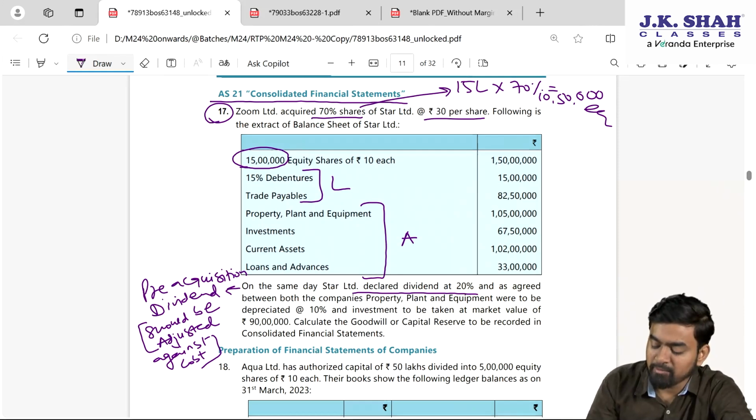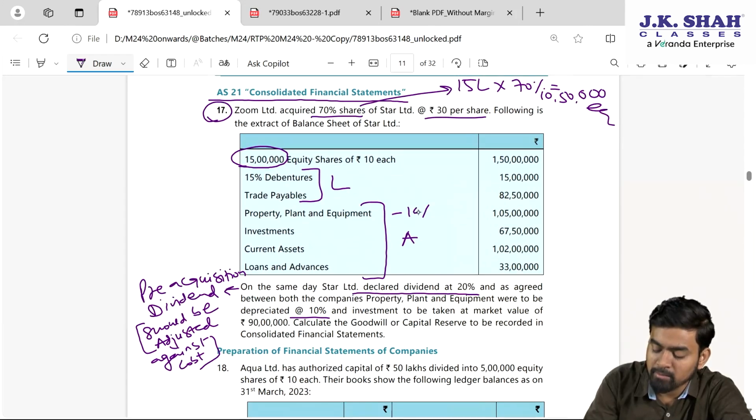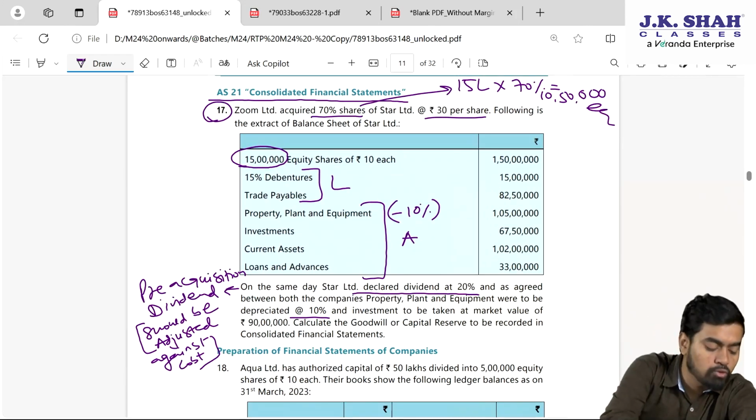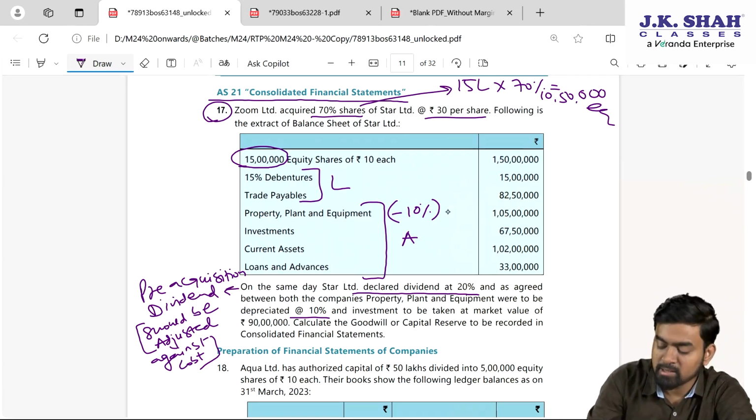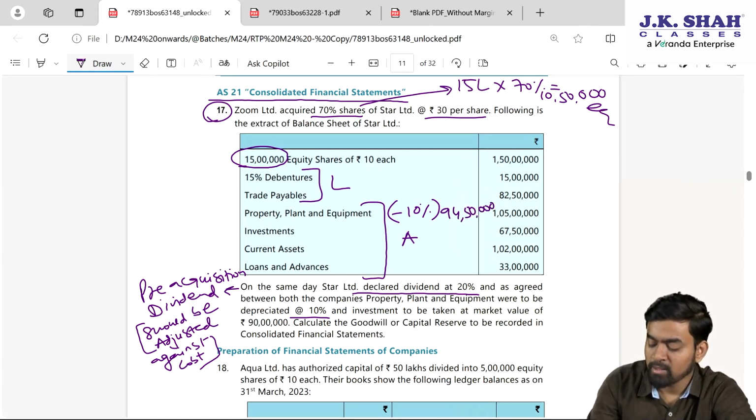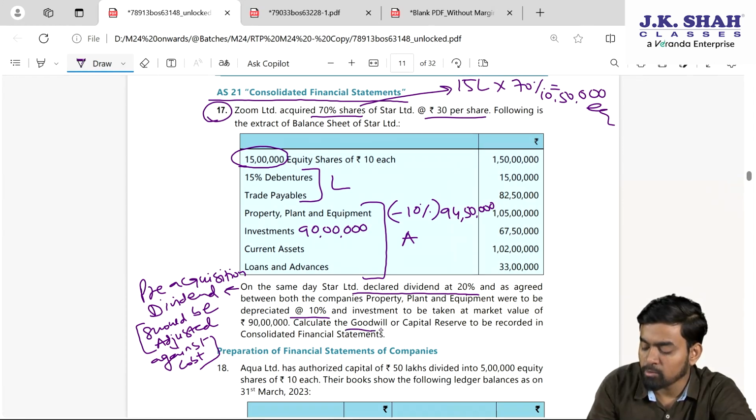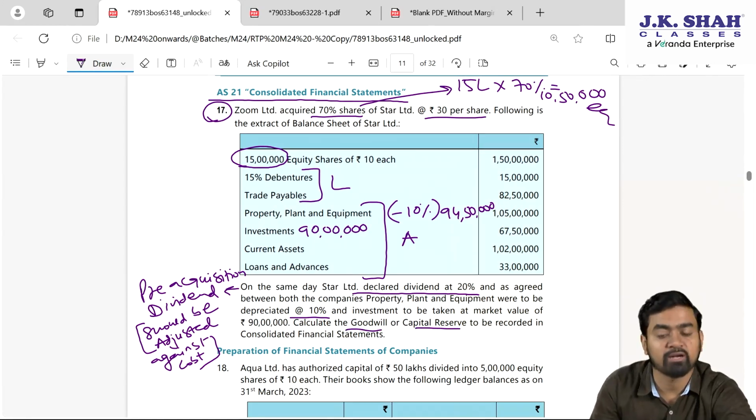And as agreed between both the companies, property, plant and equipment were to be depreciated 10%. Okay. So this should be depreciated by 10%, my dear students. So 1 crore 5 lakhs minus 10%, it is 94 lakh 50,000. Fine. Investment to be taken at market value 90 lakhs. So investment value is how much? 90 lakhs. Fine, sir. Calculate the goodwill or capital reserve to be recorded in consolidated financial statement.